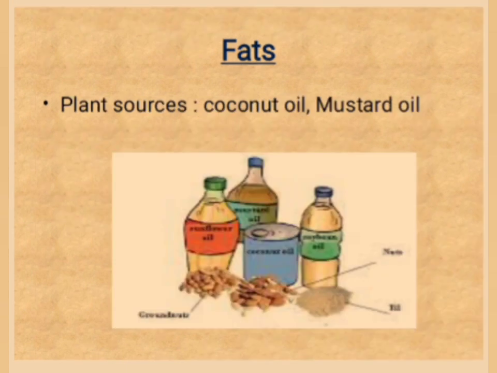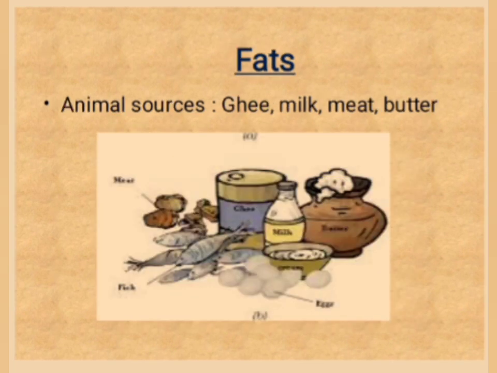Sources of fats. Plant sources: coconut oil, mustard oil, soybean oil, sunflower oil. These sources we use to cook our food. They give flavor to our food. Animal sources of fat are ghee, milk, meat, butter.